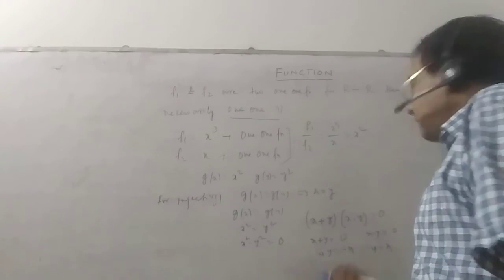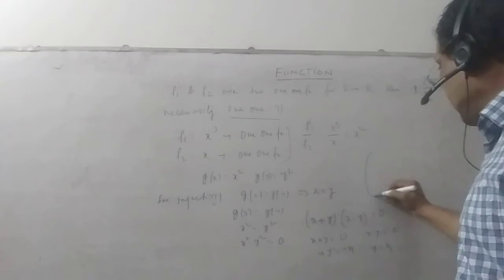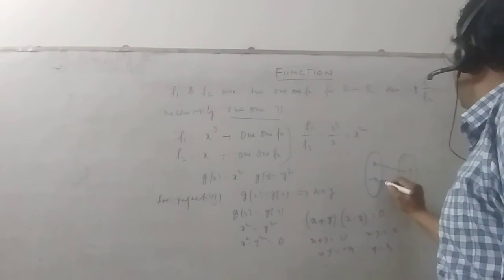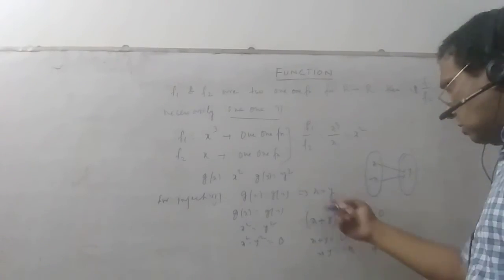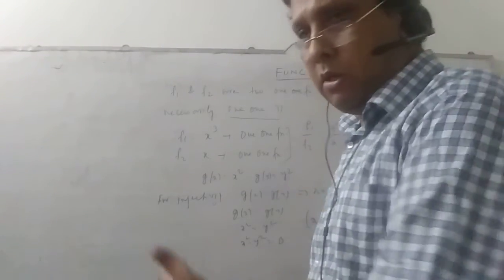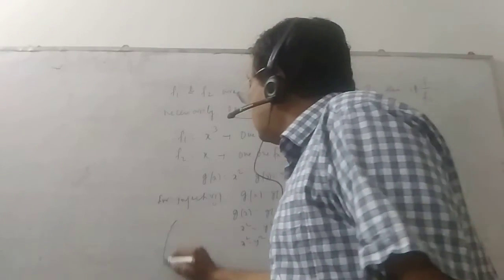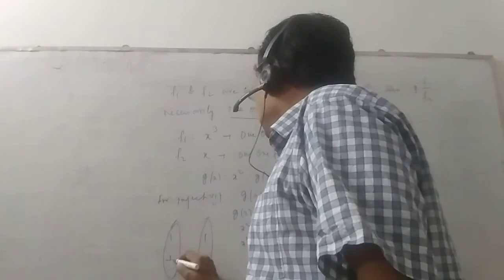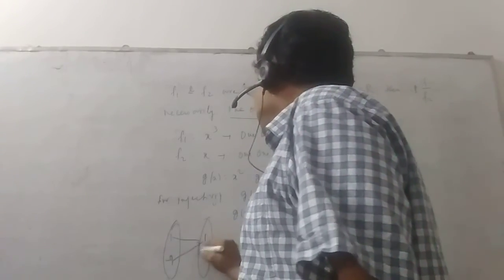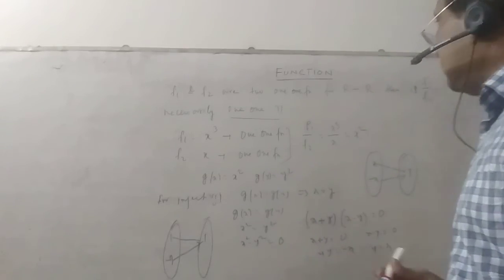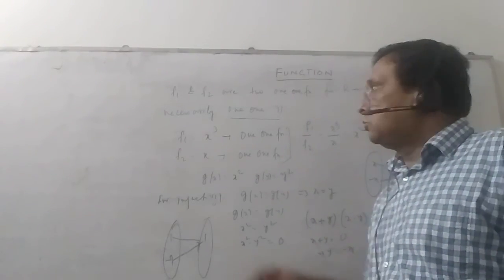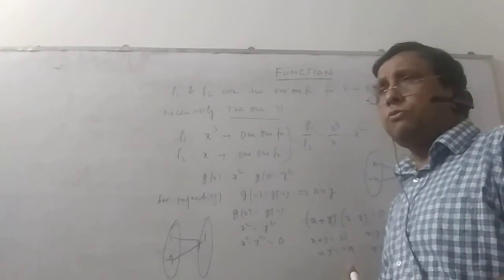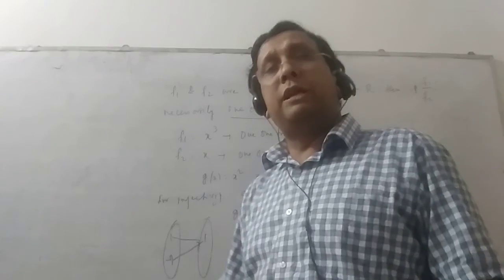So it's clearly seen, it's a many-one function. For both x and minus x, we have the same y value. You can also take an example. If x is equal to 1, x square is equal to 1. If x is equal to minus 1, it is also 1. So it's clearly a many-one function, and therefore the statement is not correct. So we can say that f1 by f2 also may be a many-one function. So this type of tricky sum we have discussed in this particular video. Thank you.